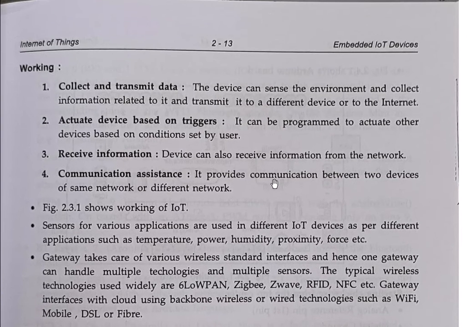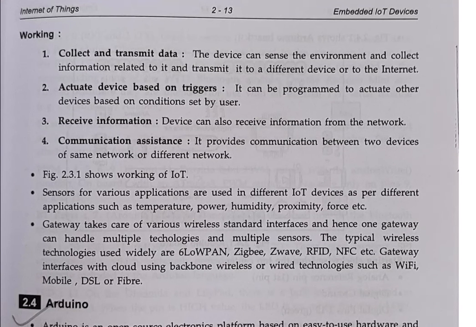Then what is the working? First is to collect and transmit data. The device can sense the environment, collect the information related to it, and transmit it to a different device or to the internet. Then actuate devices based on triggers. It can be programmed to actuate other devices based on conditions set by the user, and receive information. The device can also receive information from the network.